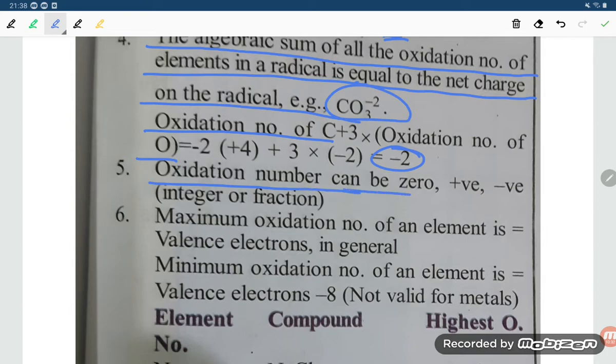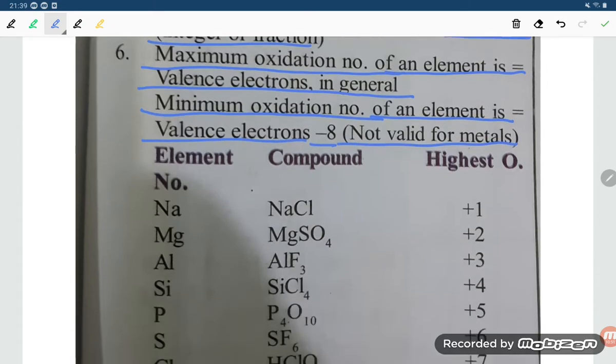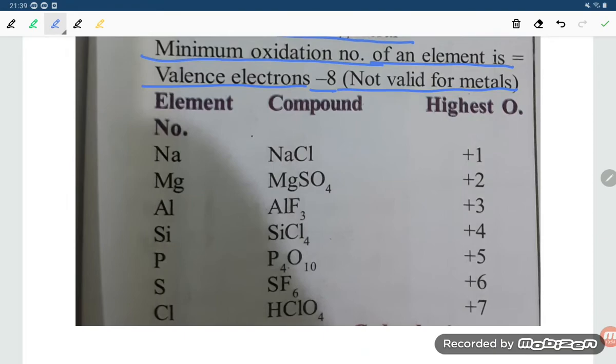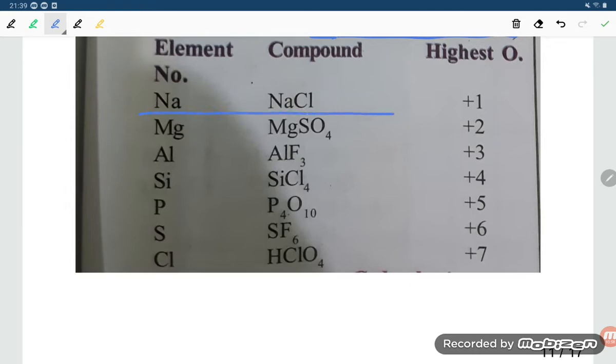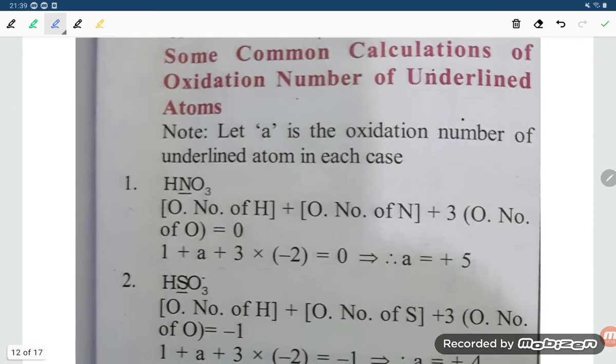So the oxidation number can be 0, positive, negative, an integer or a fraction. The maximum oxidation number of an element is, in general, its number of valence electrons. The minimum oxidation number is the number of valence electrons minus 8, not valid for metals. For the highest oxidation number in compounds: NaCl is +1, MgSO4 +2, AlF3 +3, SiCl4 +4, P4O10 +5, SF6 +6, and ClO4 compounds +7.